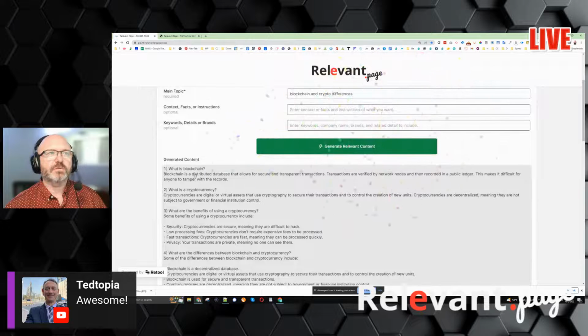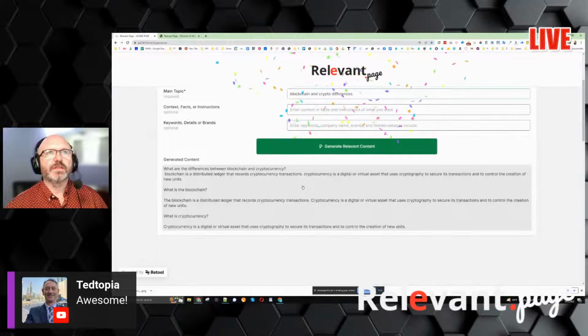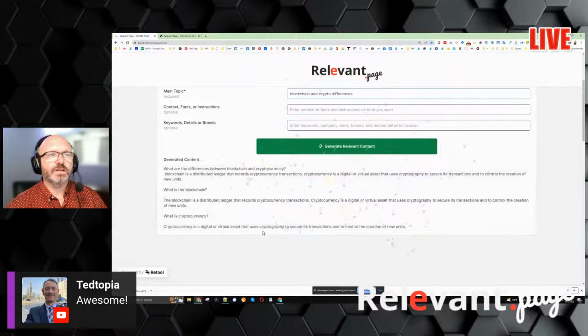Okay, here it is. What is blockchain? Blockchain is a distributed database that allows for secure and transparent transactions. Transactions are verified by network nodes and then recorded in a public ledger. This makes it difficult for anyone to tamper with the records. What is cryptocurrency? Blah, blah, blah. What are the benefits of using cryptocurrency? And it goes on and on. And so you can go ahead and rinse and repeat and do that again. And now you have some more questions.